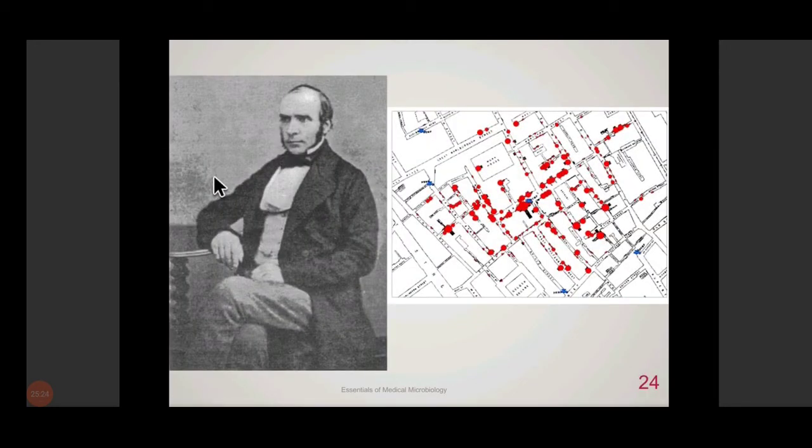Johnson, and he is considered to be the father of modern epidemiology because in those days when people didn't know much, he was able to plot a map. This map showed the households with cases of cholera, and he concluded that all these cases were localized around a source of water, the hand pump from which various households were drinking water. So by making this map, he concluded that probably all the cases were linked somehow to this particular water pump, and when it was closed, the cases began to subside.